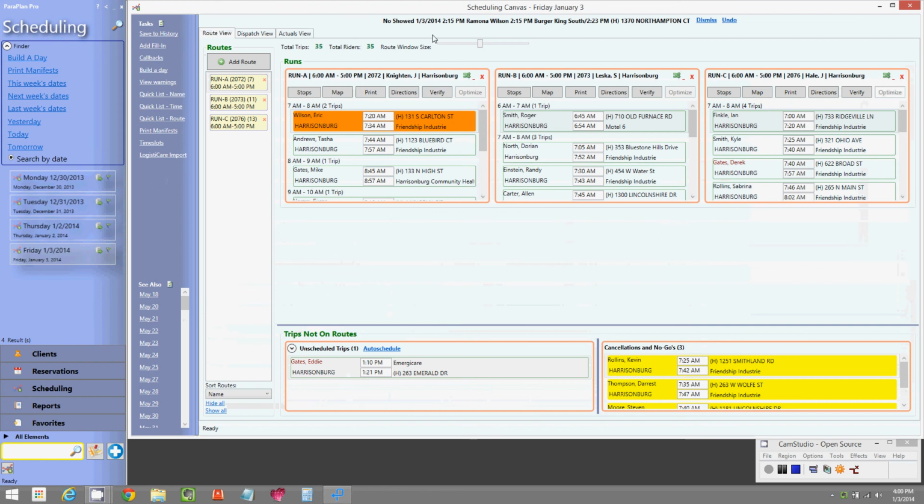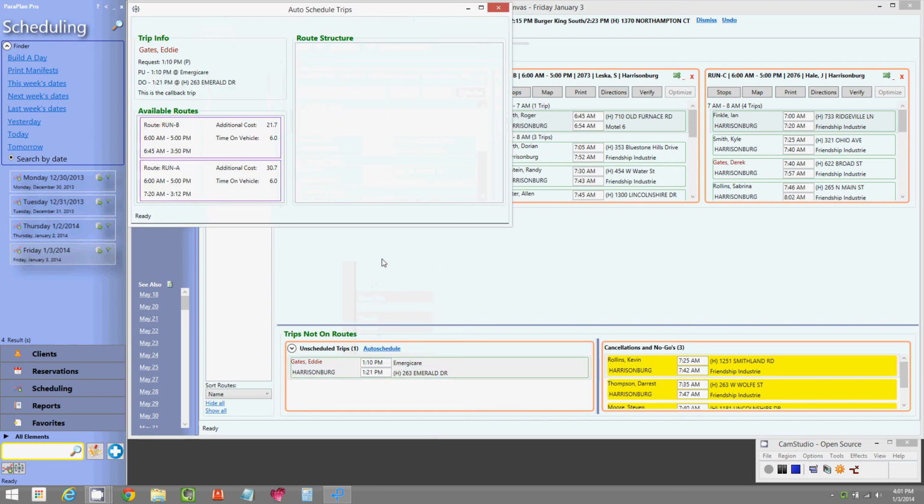Then back to the route view. Let's say, for instance, you have this last minute trip from Eddie Gates and you want to add it on to your existing schedules and you want to see where it will best fit. So ParaPlan will let you do that by using a feature called our right-click auto schedule. So if you right-click any ride, you get a context menu of many different options. You can cancel the ride, no-show the ride, look at the details of that trip, or even press auto schedule.